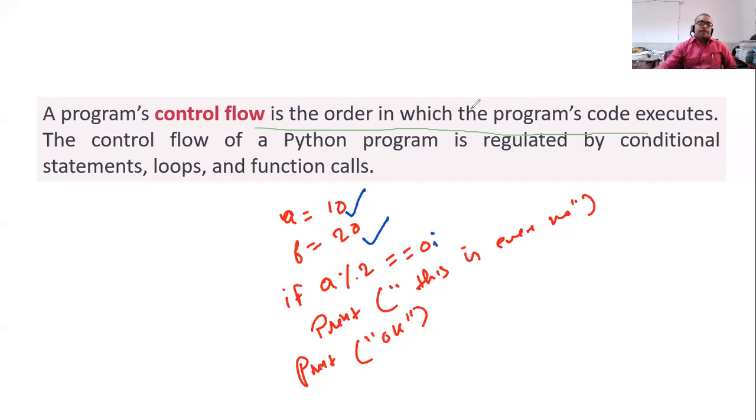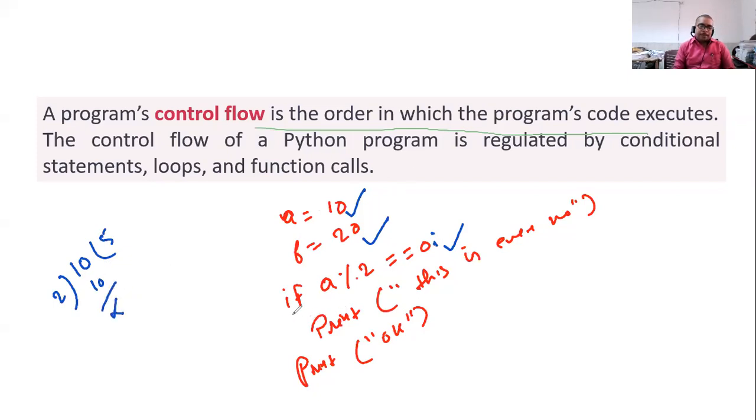First this code will get executed, then this code, and then this will be executed. And after that, now see, A % 2 will be checked. The value of A is 10, and if it is divided by 2, 2 fives are 10, yes, it is divisible.